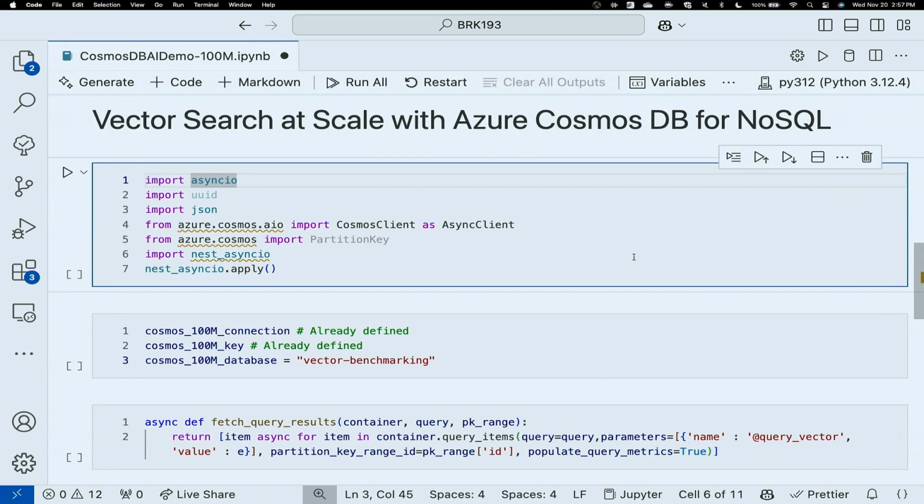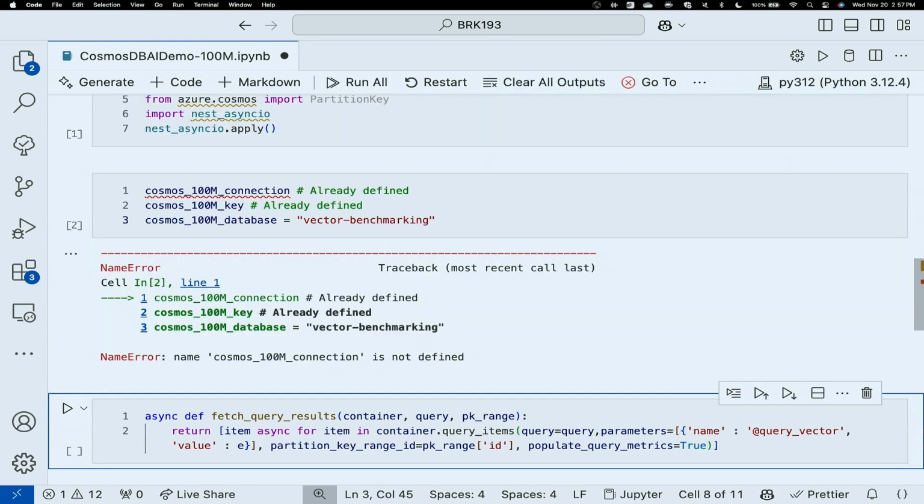What we're going to do is use the Cosmos DB Python SDK. We'll walk through a really simple example here. I have a Cosmos DB single collection loaded with 100 million vector embeddings. Cosmos DB automatically shards and partitions your data for you.